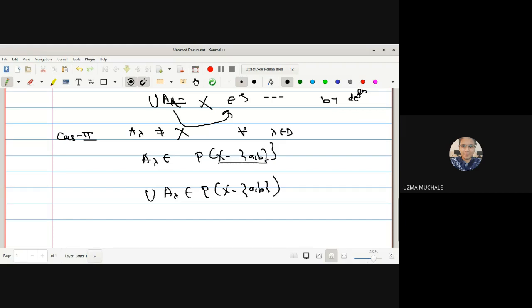Assume X minus AB to be some other set. Let us select it to be the power set of X1. So if all the members we have considered are from the power set of X1, obviously their union will be a member of the power set of X1. And hence we can say that in both cases, the union of A lambdas will be a member of tau.